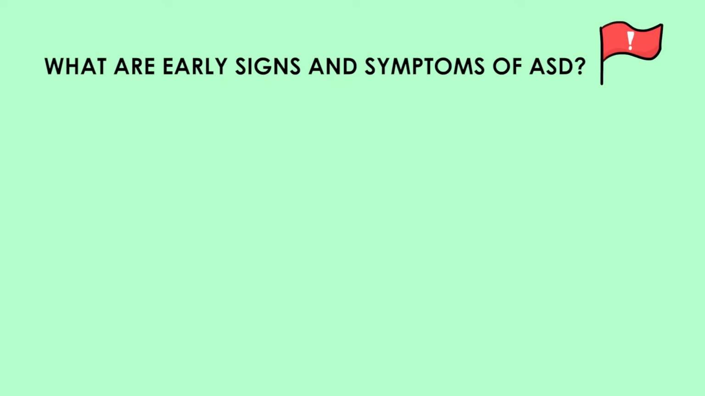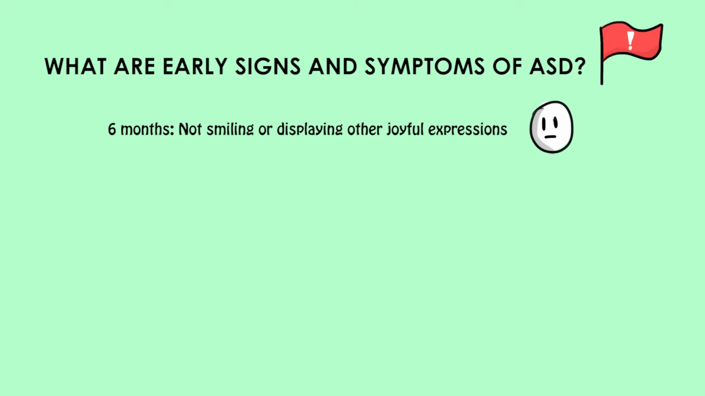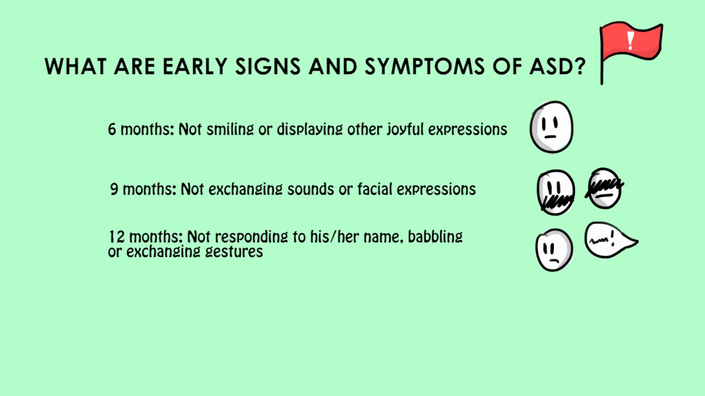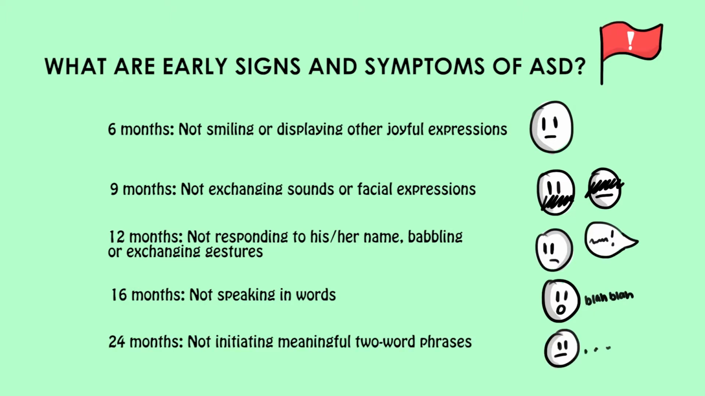What are the early signs and symptoms of ASD? Developmental red flags that demand professional attention include not smiling or displaying other joyful expressions by 6 months, not exchanging sounds or facial expressions by 9 months, not responding to his or her own name, babbling, or exchanging gestures like waving by 12 months, not speaking in words by 16 months, and not initiating meaningful two-word phrases by 24 months.